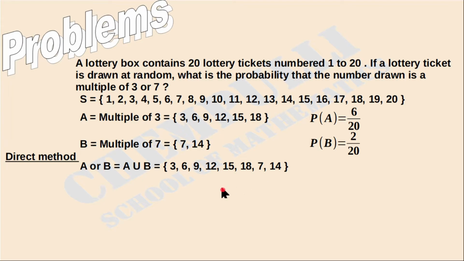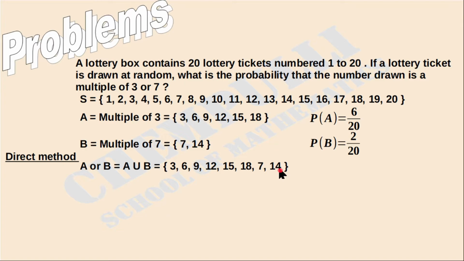Then we can find P of A union B. P of A union B is equal to the number of outcomes favorable to A union B divided by the total number of outcomes. How many outcomes are favorable to A union B? Here, 1, 2, 3, 4, 5, 6, 7, 8 outcomes are favorable.